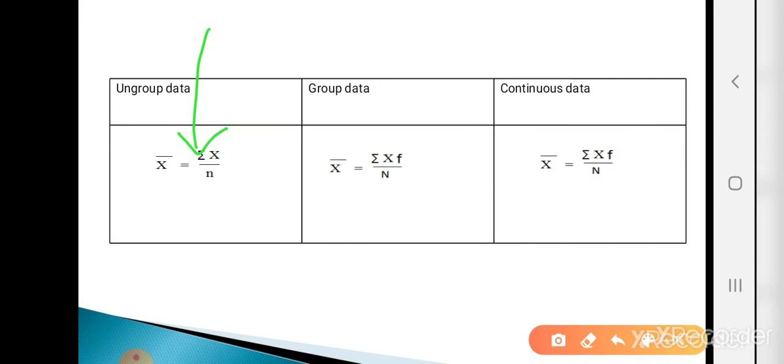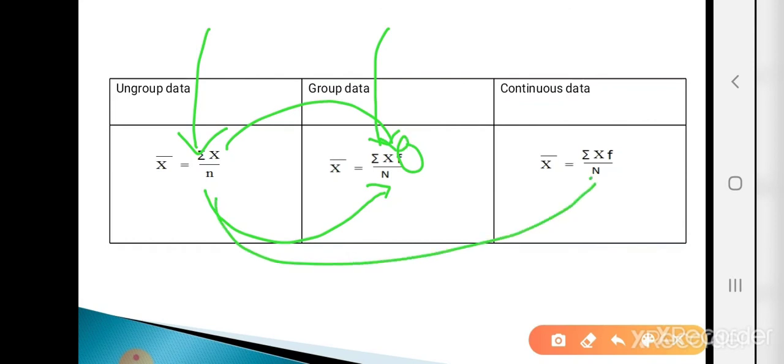For grouped data, small n is replaced by capital N and f is multiplied to the function of x. Similarly, in continuous data, small n is replaced by capital N and f is multiplied to the function of x. So this is the formula for calculating arithmetic mean in ungrouped, grouped and continuous data.